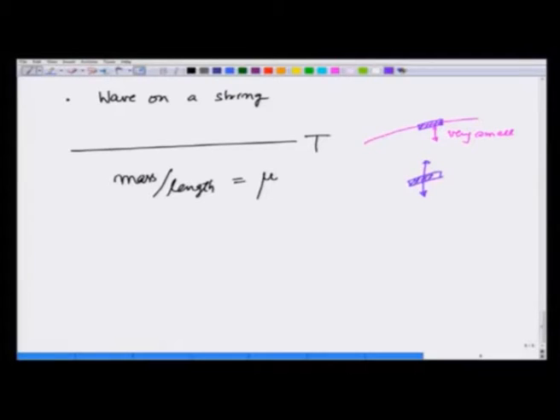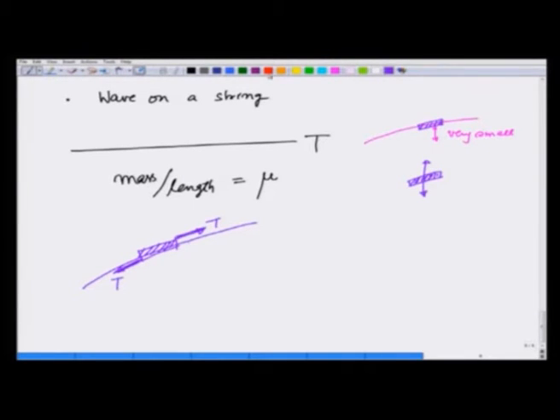This moves up and down because there is a restoring force because of the tension. Now, let us look at this part here. There is tension T pulling it this way, there is tension T pulling it this way.